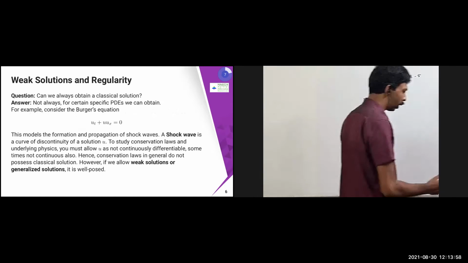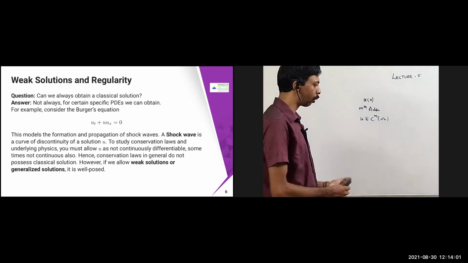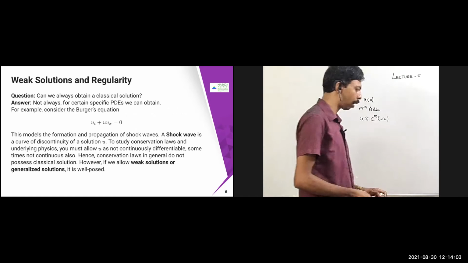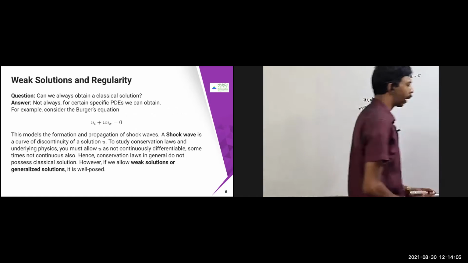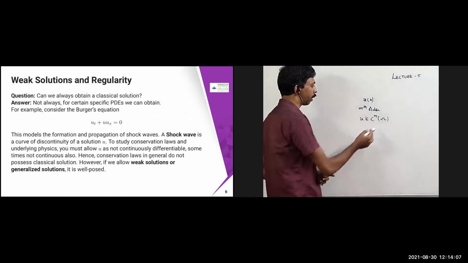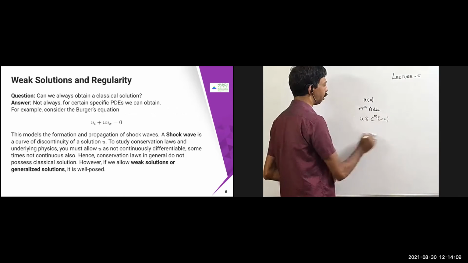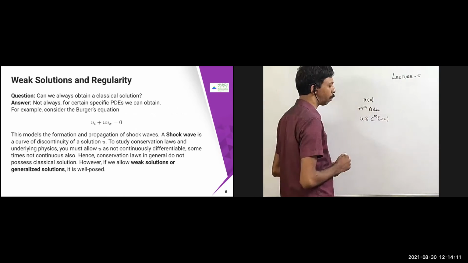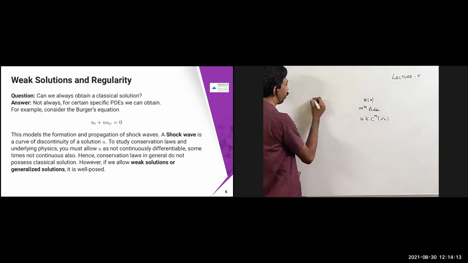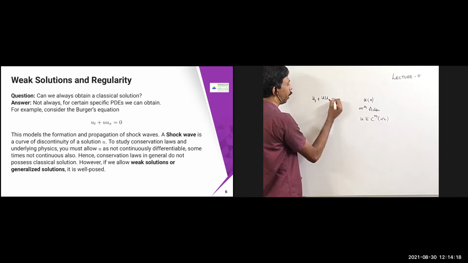Okay, so next one. This one also we have checked in the last class, but I'm just repeating it. Can we always obtain a classical solution? The question is, can we always obtain a classical solution for a given PDE? For example, you can consider Burgers' equation. We will discuss in much more detail how to solve this problem, but I'm just giving the example.